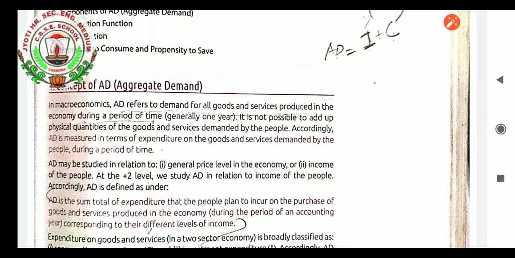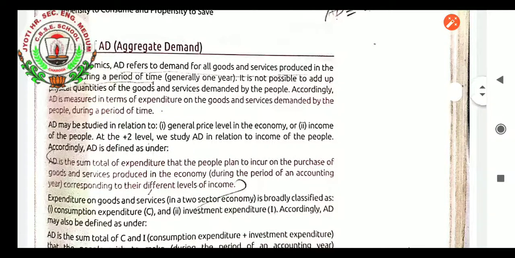Accordingly, aggregate demand is measured in terms of expenditure on the goods and services demanded by the people during a period of time. Aggregate demand may be studied in relation to the general price level in the economy or the income of the people. What is the price level in the economy? As the demand increases, the price will increase. We learnt last year that as the demand increases, the price of the goods increases; if the demand goes down, the price will also go down. So there is a positive relationship between demand and price of the goods.